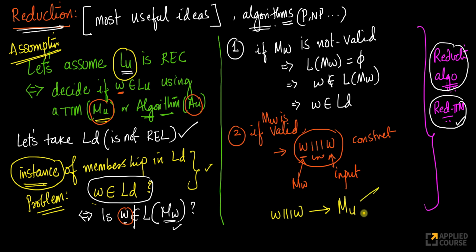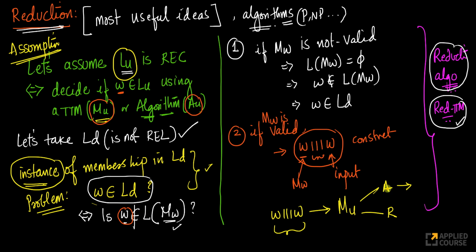Look at this, I can pass it through my total Turing machine. Remember, MU always accepts or rejects. MU does not get stuck in an infinite loop. That's what we assumed. Let's not forget that. We assumed that when I pass W111W, I can pass it to my MU. MU is a total Turing machine that can decide this. We assume that such a total Turing machine exists. So if it accepts, what does that mean?